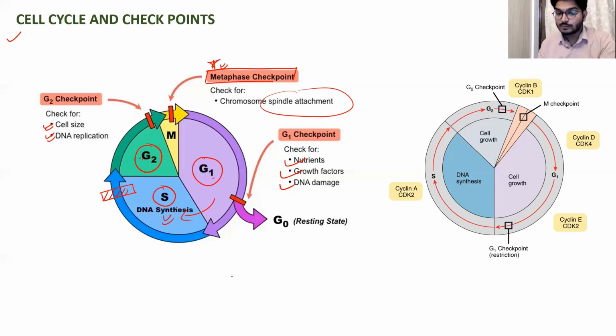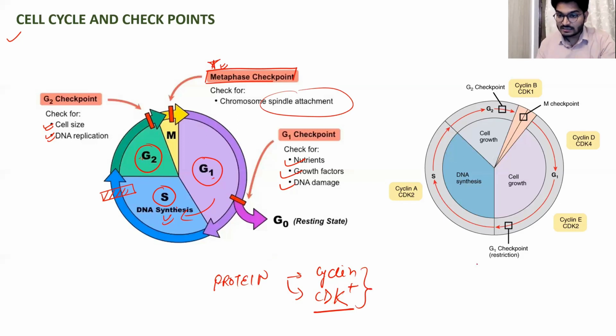Okay, so what is a checkpoint? Checkpoints are specifically proteins. We have two kinds of proteins. The one is the cyclin protein, so we have cyclin A, B, C, D, and all. Along with this, we have another kind of protein known as CDKs, cyclin dependent kinases, right? So CDK2, CDK4, CDK1. All of them come together and act as a checkpoint.